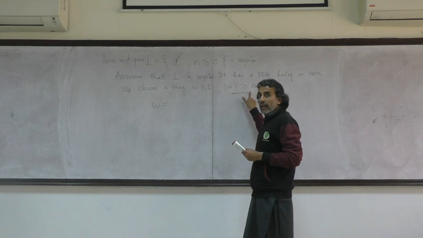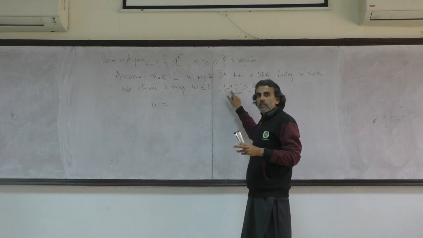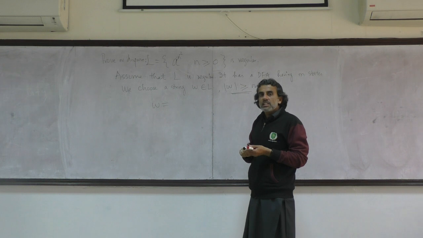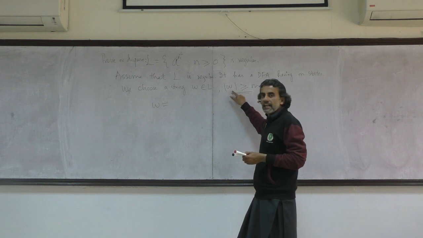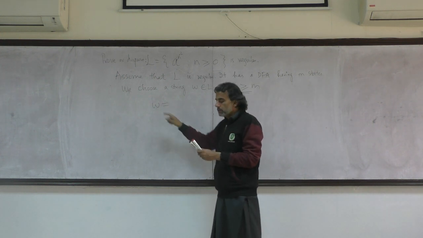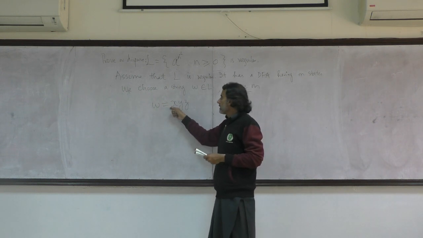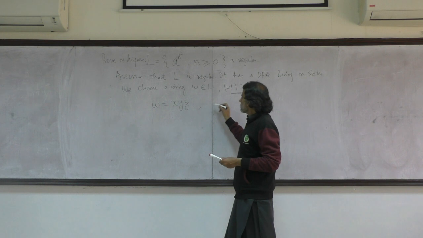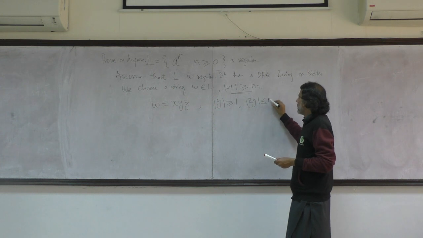If its length is greater than or equal to m, then according to the pigeonhole principle, this W must have been consuming the loop part. In order to accept this W, at least one state is being repeated. If at least one state is being repeated, then there has to be a loop which is non-empty inside the W. So I can break down this W into three substrings, which we just talked about while introducing the pumping lemma. This W can be broken down into X, Y, Z, where the loop is non-empty and the combined length of XY is less than or equal to m.